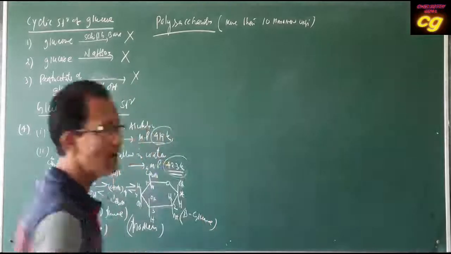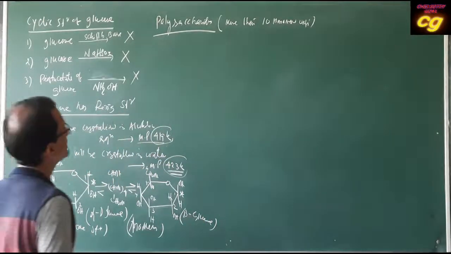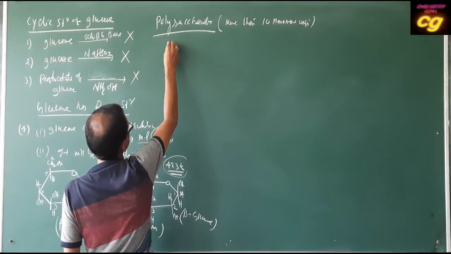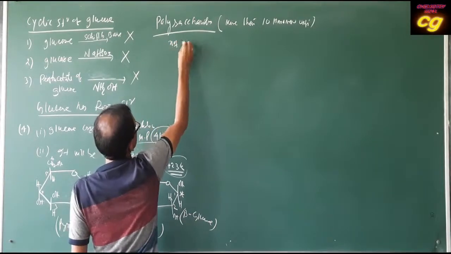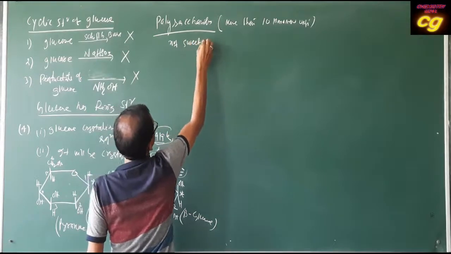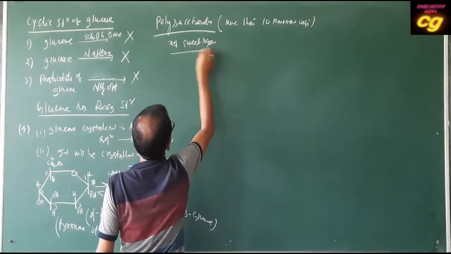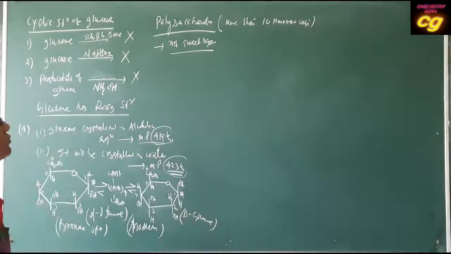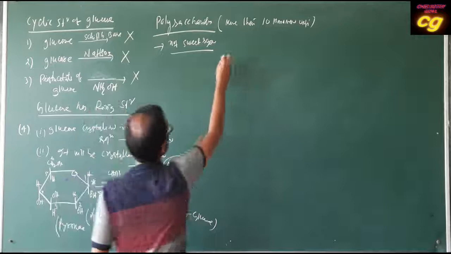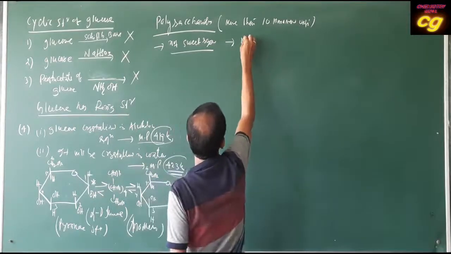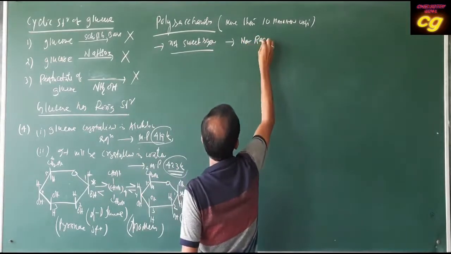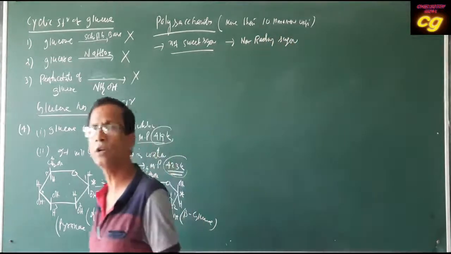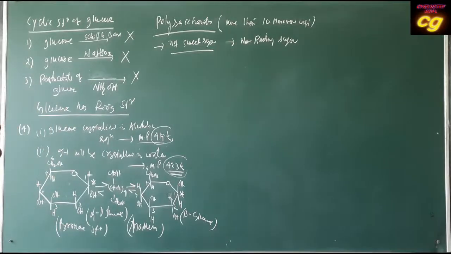What are the polysaccharides then generally? All polysaccharides, remember, are not sweet sugar. They have no sweetness. Non-sweet sugar. And they are also non-reducing sugars.